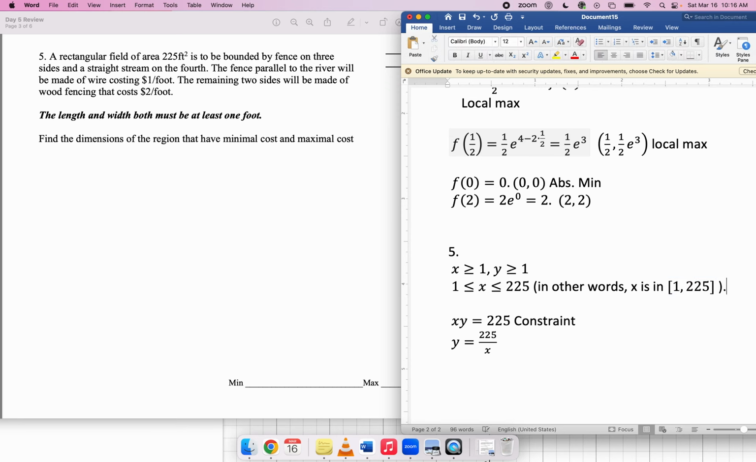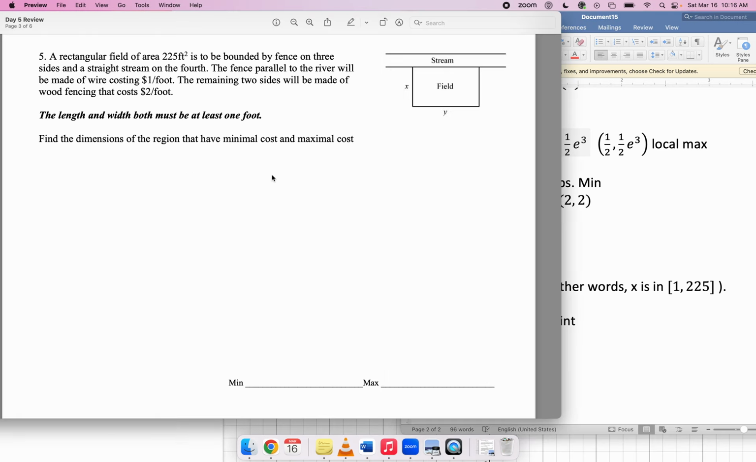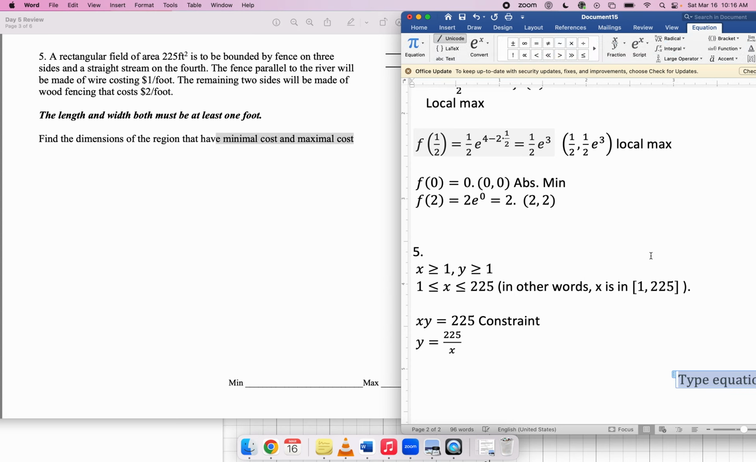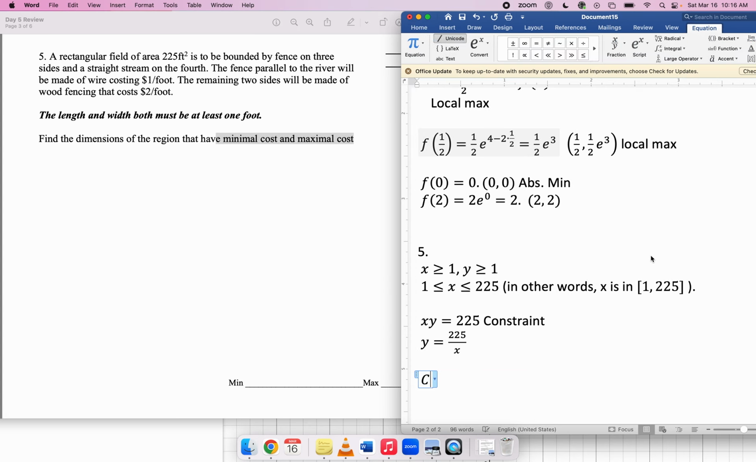So the fact that we've got our x value confined to a closed interval means the extreme value theorem's kicking in. We're going to be guaranteed to have an absolute min and max. Which one is which? We'll just plug them all in and compare, right? But anyway, we need to write down the objective function, the thing we're trying to minimize or maximize, which is we want to find the minimal and maximal cost. So we need to write down a formula for the cost. So what is the cost?